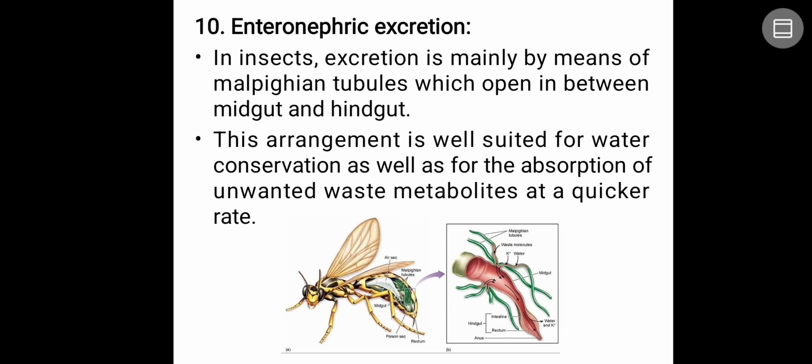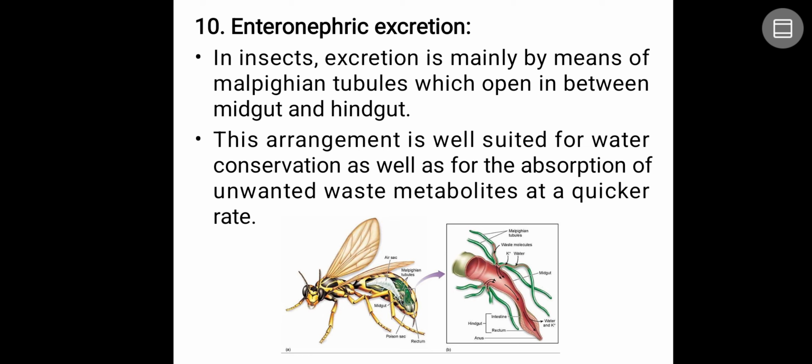Next, enteronephric excretion. We have kidneys, only one pair, and no other modes of excretion for us. But in the case of insects, excretion is mainly by means of Malpighian tubules, of which there are many. It may be up to thousands in some insects like arthropods.